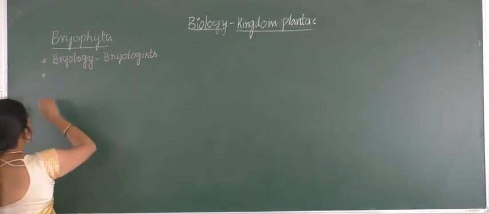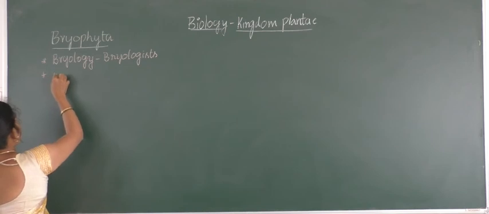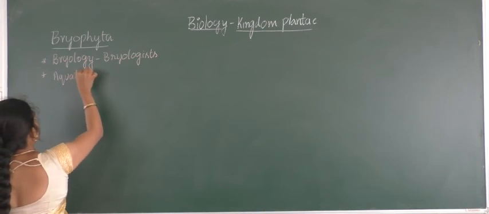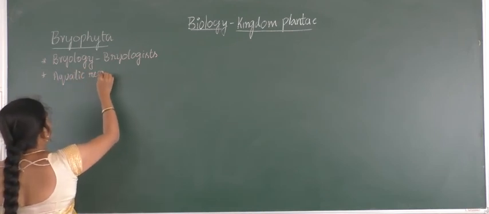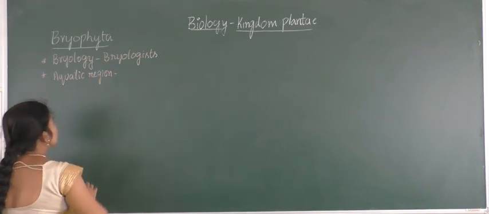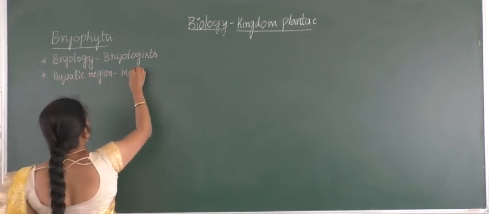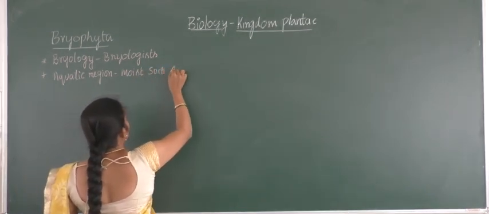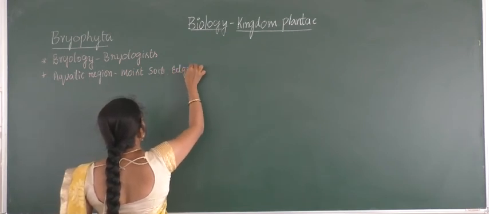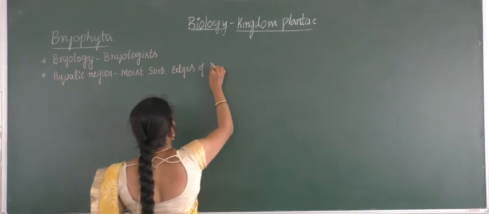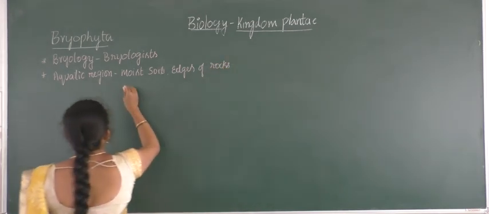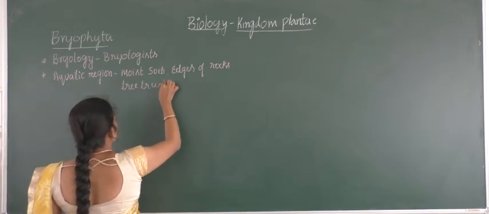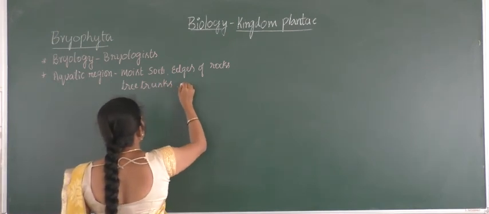You can find these organisms in very moist, semi-aquatic regions, which we describe as aquatic in habitat. They are found in moist soil, on the edges of rocks, or on tree trunks. Later they can also be found on buildings.